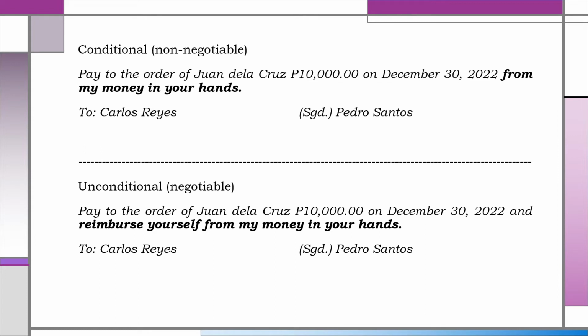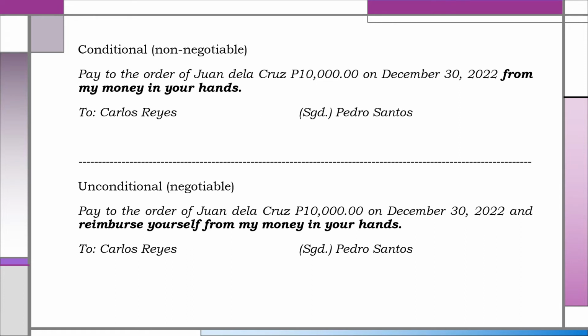The unconditional order to pay says, pay to the order of Juan de la Cruz 10,000 on December 30, 2022 and reimburse yourself from my money in your hands. Signed, Pedro Santos, drawer. Here, the fund indicated, which is my money in your hands, is not the direct source of payment, but only the source of reimbursement.